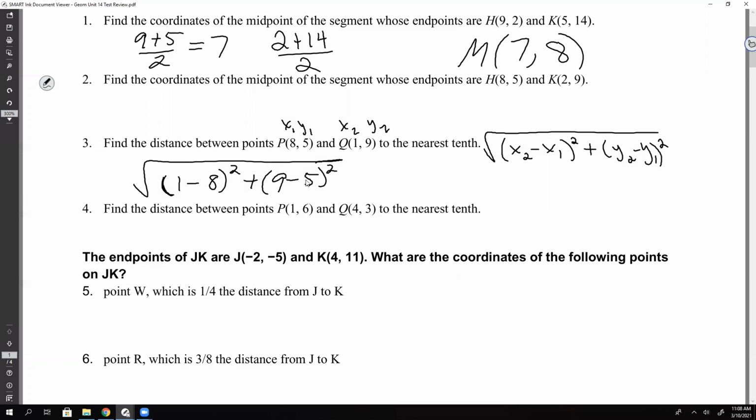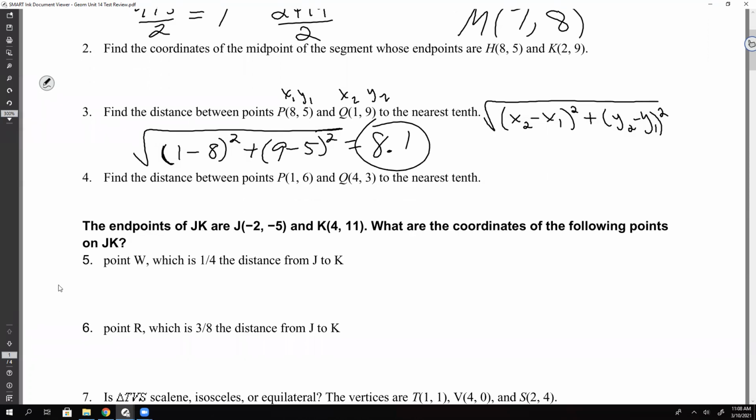You should get 8.06, which is going to round to 8.1. Yes, very good. Okay, 8.1, very good. Just make sure that everything gets underneath the square root.